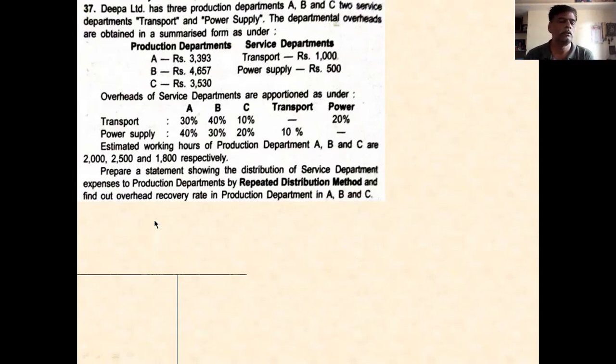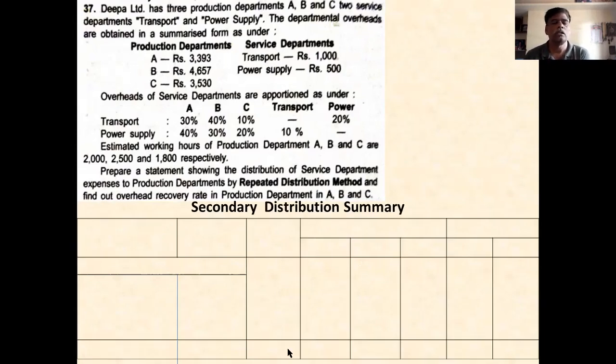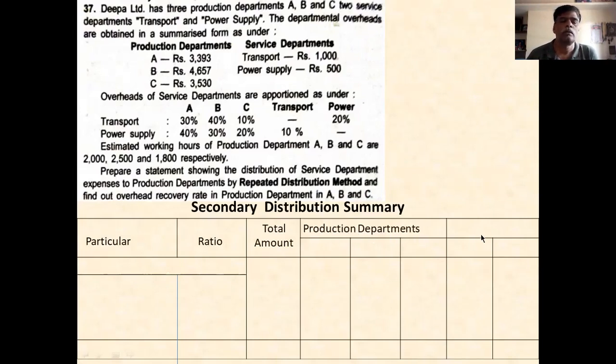This is the problem. You see the secondary distribution summary. I will prepare the chart. The first columns are particulars, ratio, total amount, production departments, and service departments. In the production departments, A, B, C, and in service departments, transportation and power. Transportation I take as TR, power as PO.